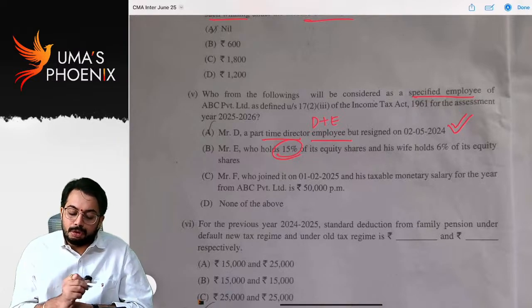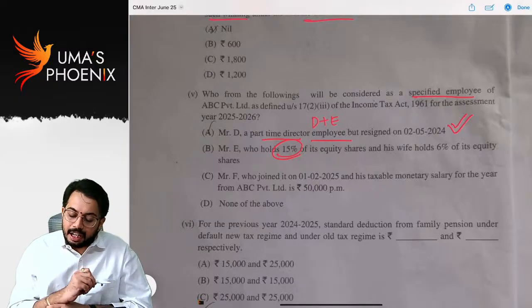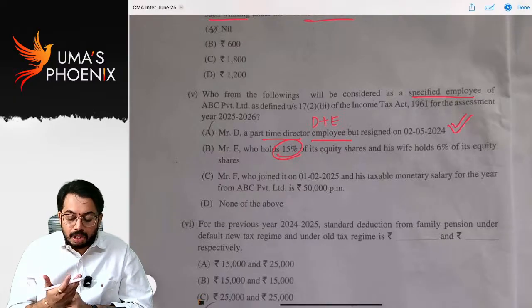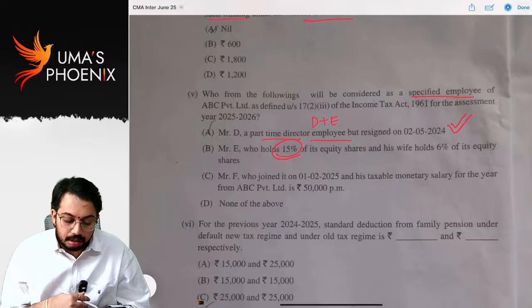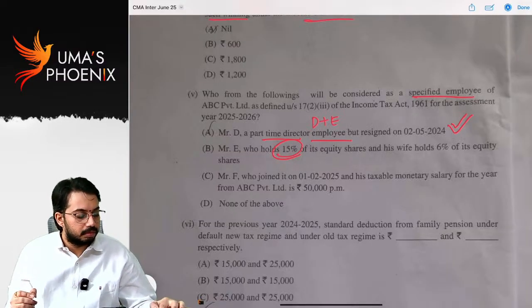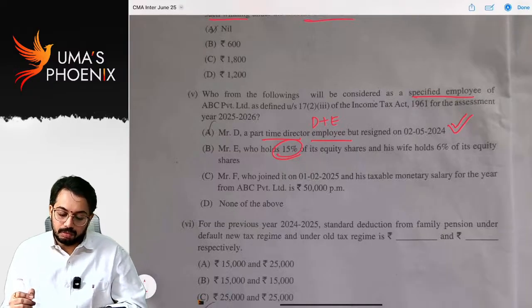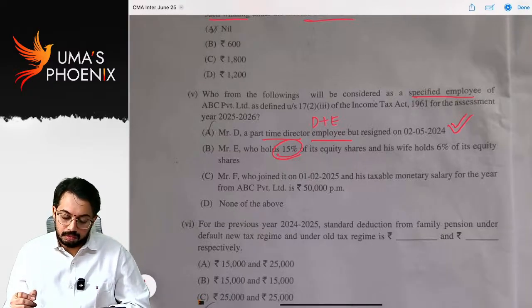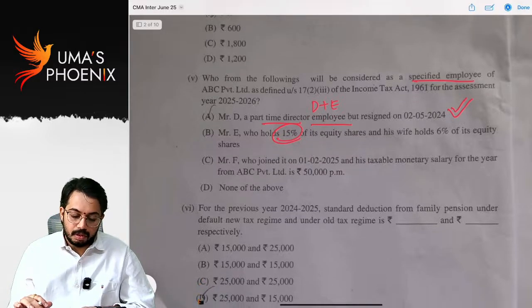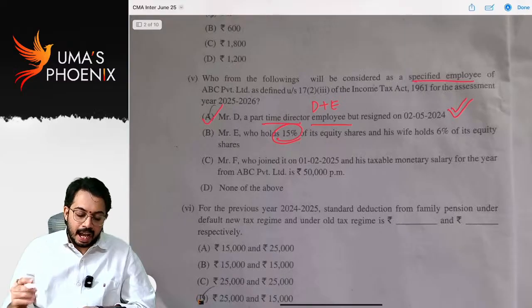And Mr. F, who joined on 1st February 25, has a taxable monetary salary for the year from ABC Private Limited of 50,000 per month. So, we can consider A as the answer.